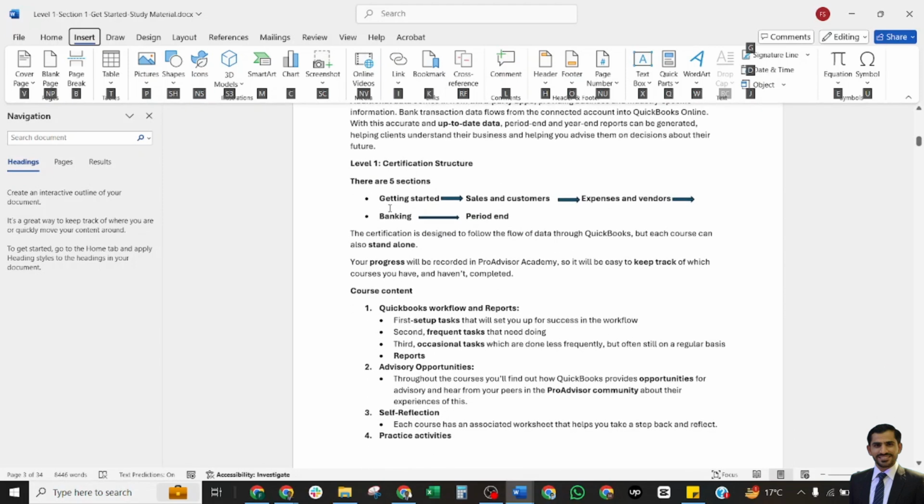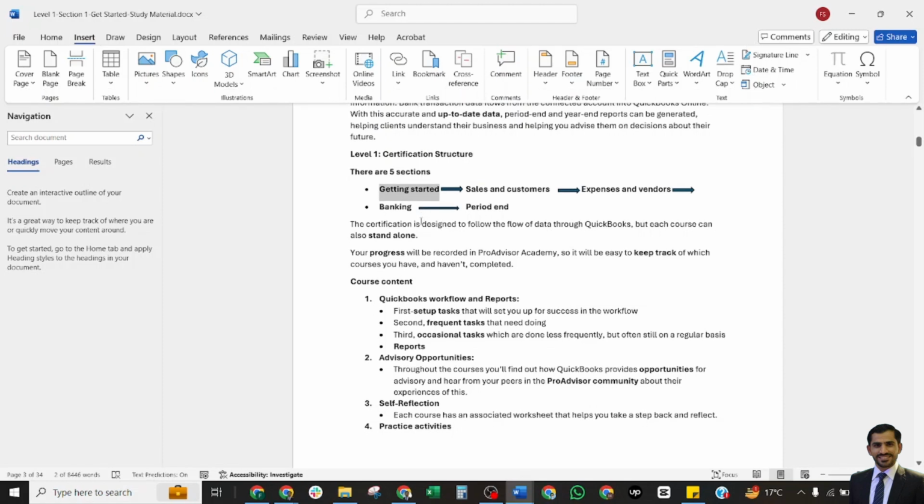So the next one is the Level 1 certification structure. As I mentioned before, there are 5 sections. The 5 section names are Get Started, Sales and Customers, Expenses and Vendors, Banking, and Period End. We are now working on Get Started.